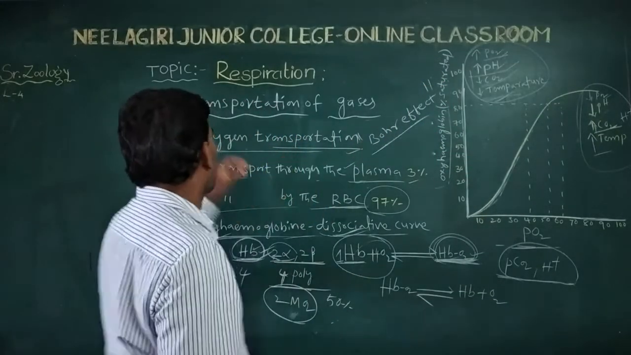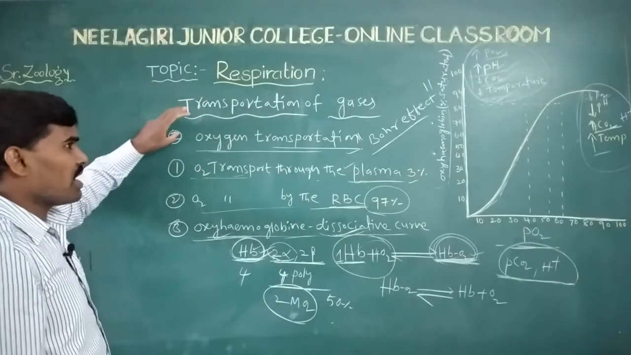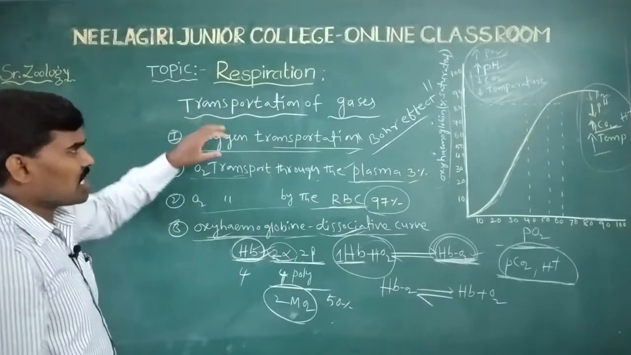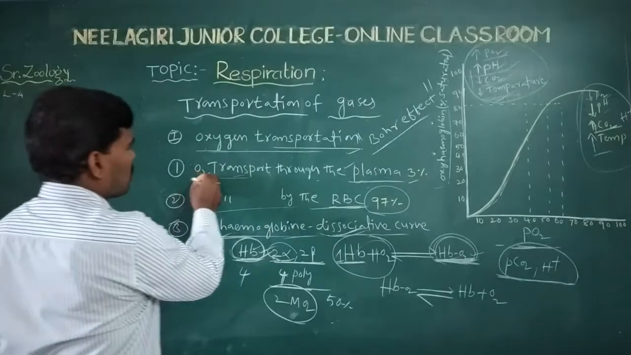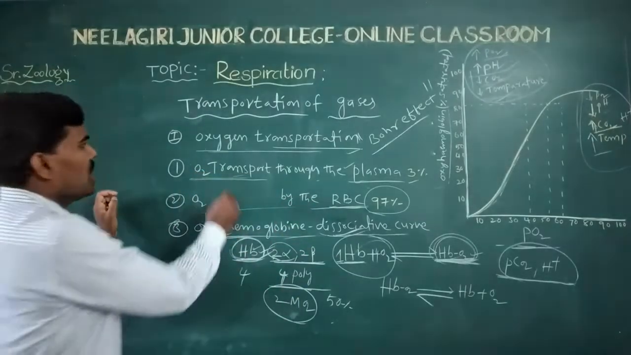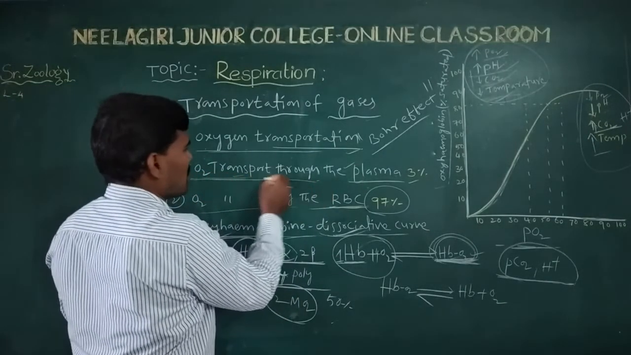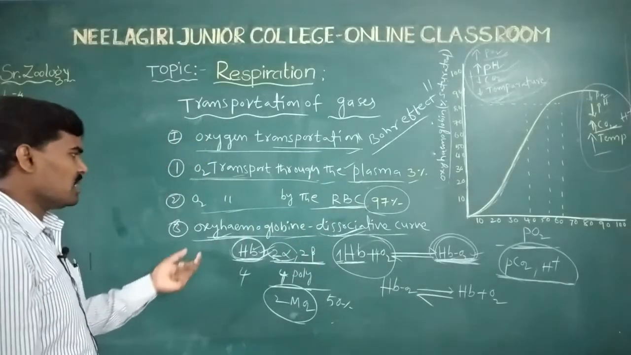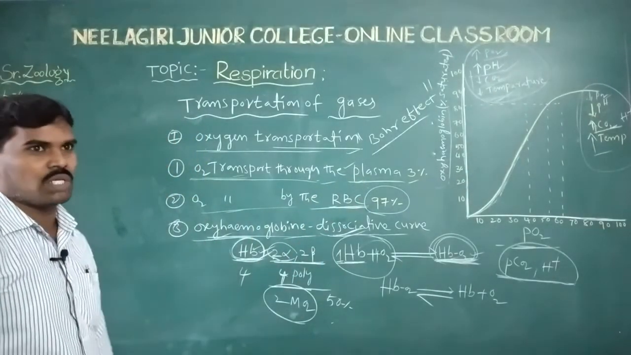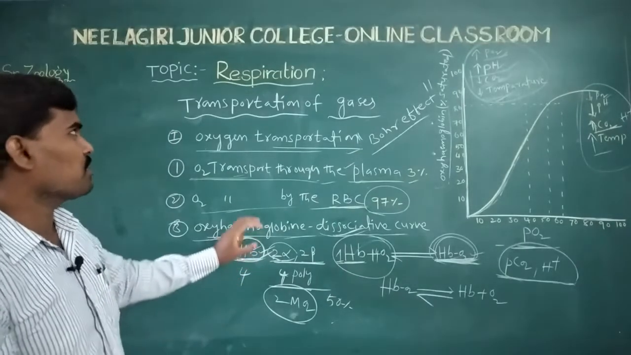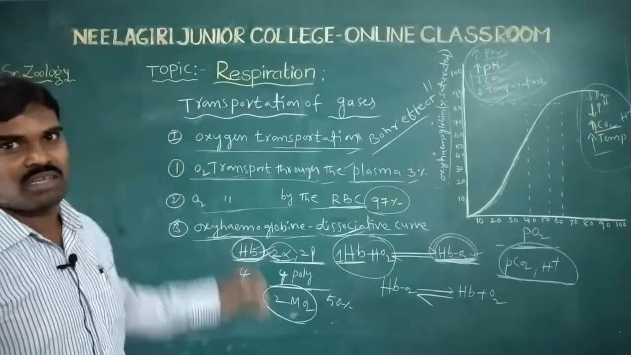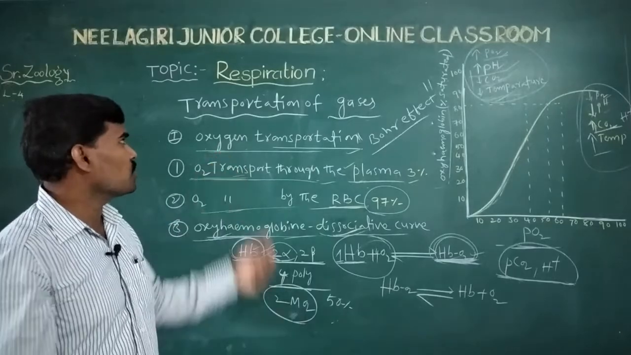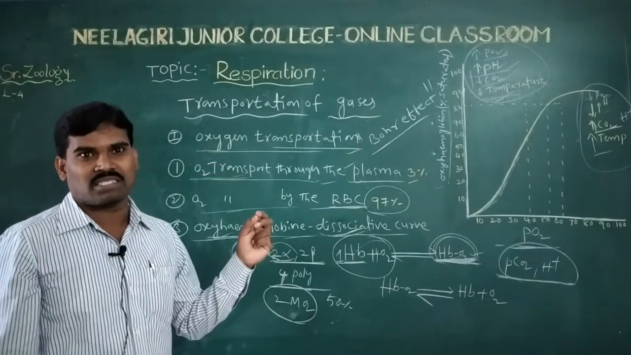This is regarding the transportation of gases. First, oxygen transportation, in two methods: oxygen transportation through the plasma, and oxygen transportation by the RBC. Next, the oxyhemoglobin dissociation curve, explained in detail in this class. In the next session, the transportation of gases continues with carbon dioxide transportation.